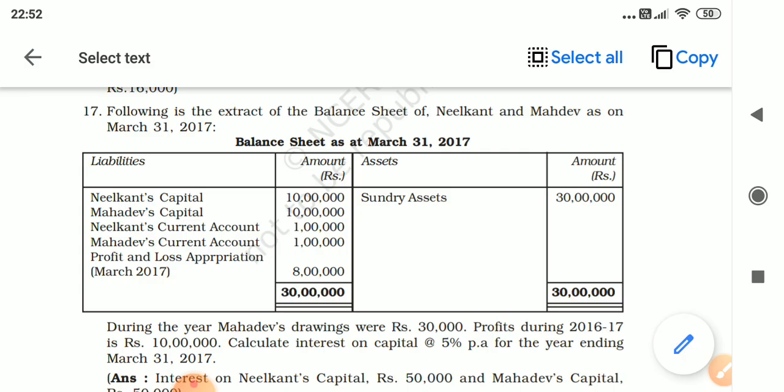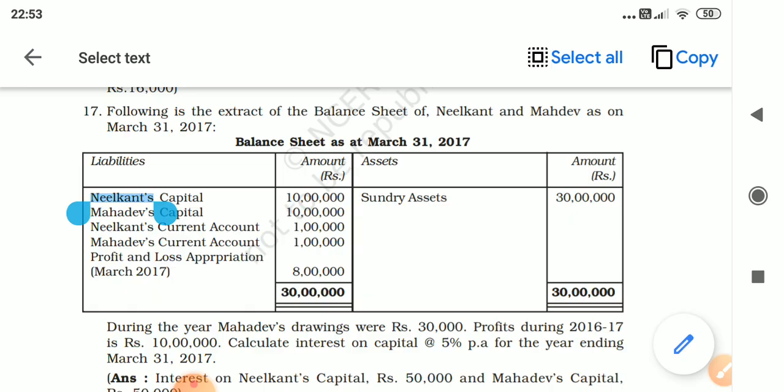So in this question, again some of the jumping, curious children would jump to the conclusion. The balance sheet is at the end of the year, so the capital balance is also the closing capital balance. So now we have to input the formula. No, children, even now we will not input the formula.